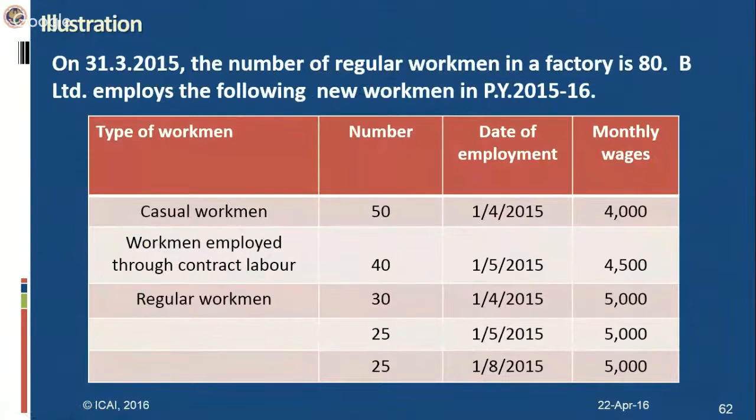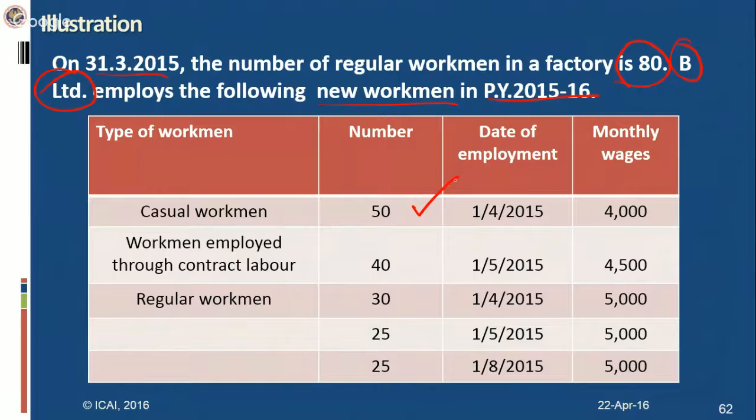Now let's take an example of an existing factory. On 31/3/2015, the number of regular workmen is 80. B Limited employs the following new workmen in the previous year 2015-16. We've taken B Limited in this case because the other assessees are eligible only from 1/4/2015. B Limited must have been eligible earlier also for deduction under this section, subject to fulfillment of other conditions.